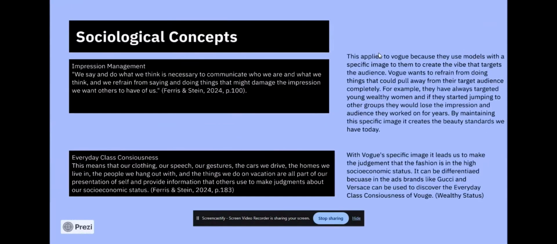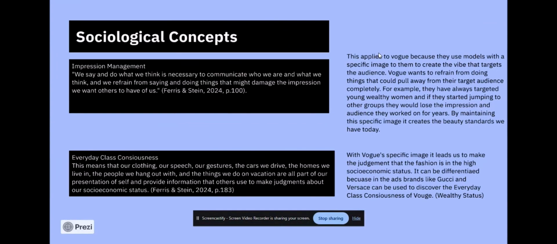First, starting with impression management, I pulled a quote from our textbook which says, "We say and do what we think is necessary to communicate who we are and what we think, and we refrain from saying and doing things that might damage the impression we want others to have of us," which describes impression management.